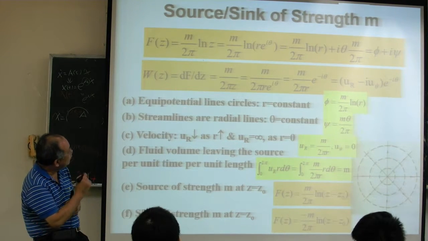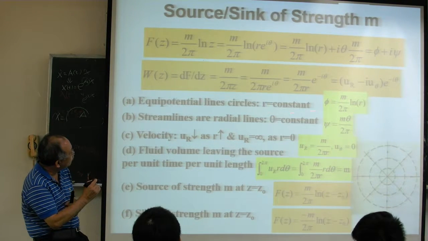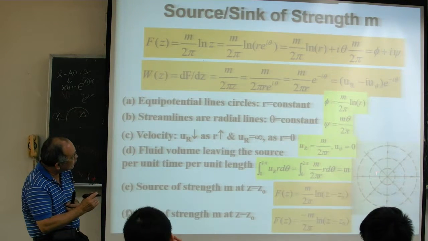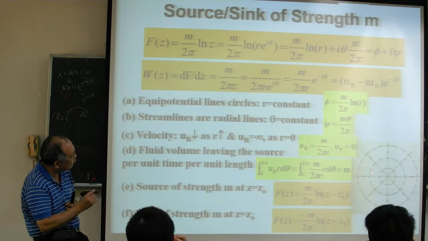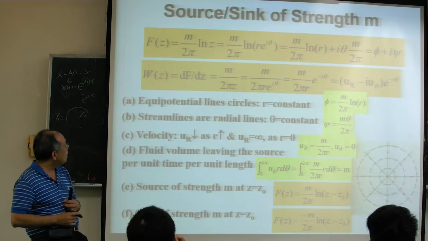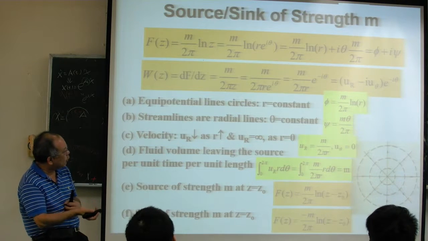And what's the equipotential line? The equipotential line for this equation is r equal to a constant. So r equal to a constant is this dashed line here. These are all equipotential lines. Okay, and velocity, we can check the velocity.